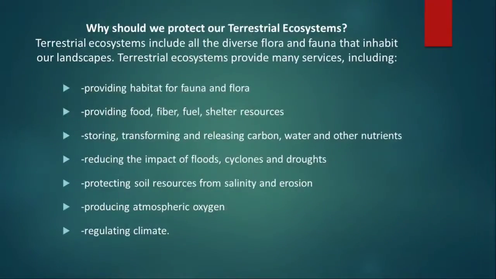Why should we protect our terrestrial ecosystems? Terrestrial ecosystems include all the diverse flora and fauna that inhabit our landscapes.